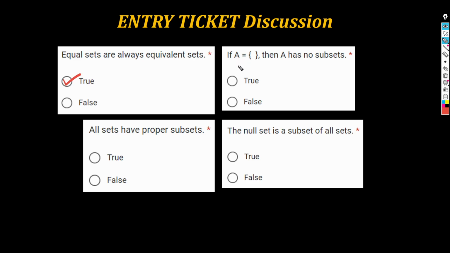Okay? Next. If A is the null set, then A has no subsets. Remember, by definition, the null set is a subset of any set, even of itself. Okay? Again, even of itself. In other words, we can say that the null set is a subset of the null set. That's a true statement. True yan, ha? Remember, the null set is a subset of any set including itself. Which means, this statement, wala daw subset ang A dahil empty siya, mali yan. Meron siyang isang subset. Ito, sarili niya.